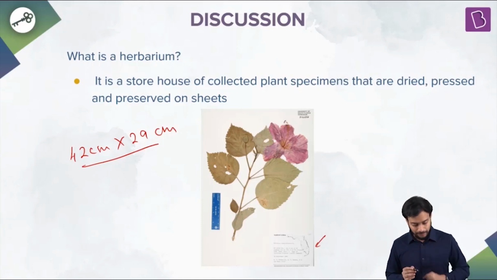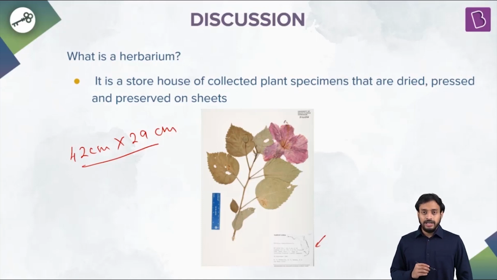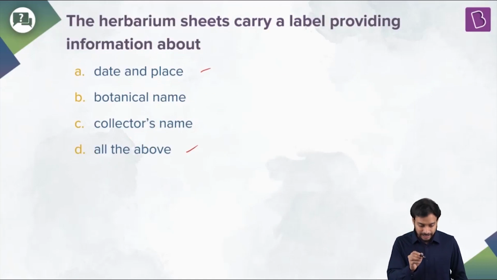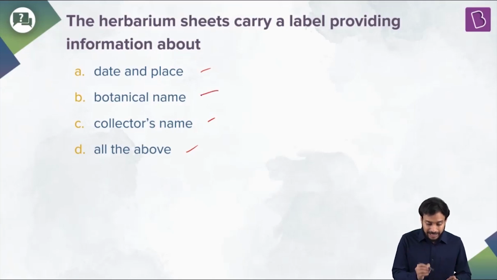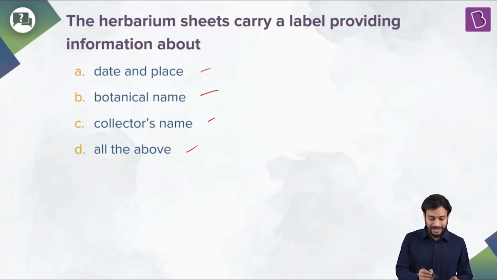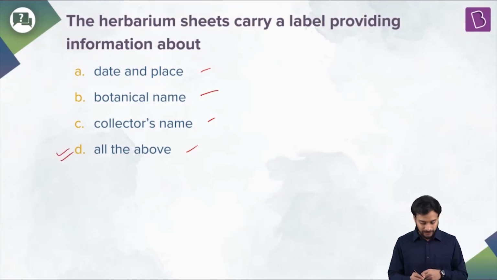Fine. Okay, great. Now what does it have? They have all of the above, that is date and place from where it has been collected, when it has been collected, who has collected it, the collector's name. So if you are collecting, your name should also be there. The botanical name is also there. Fine. So basically the answer would be all of the above is the right answer. Option D. Let us see.